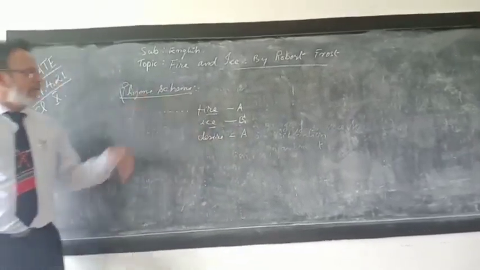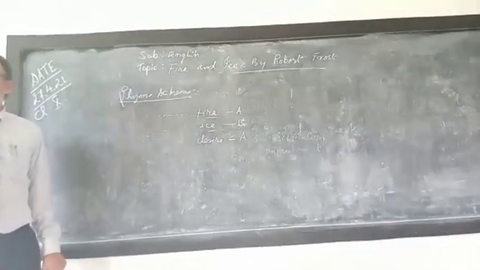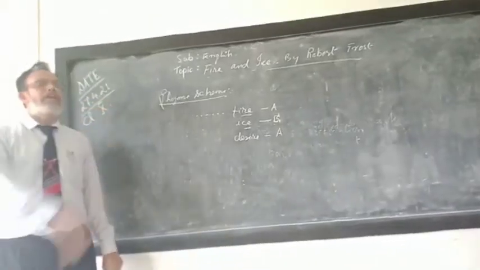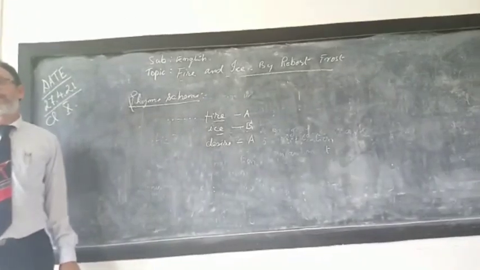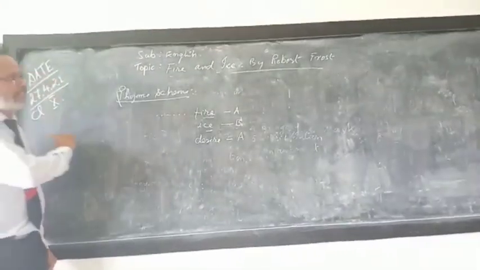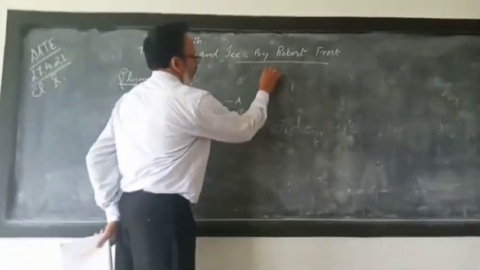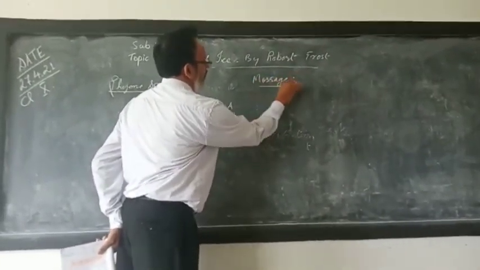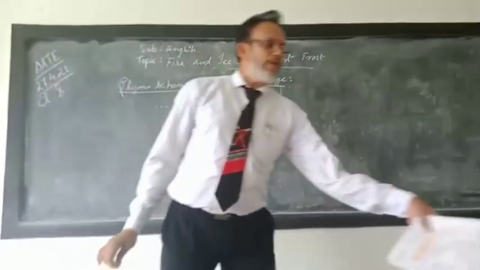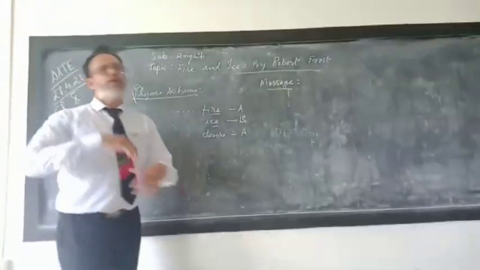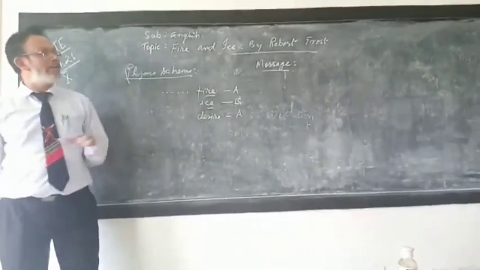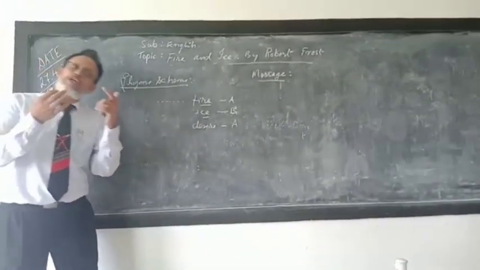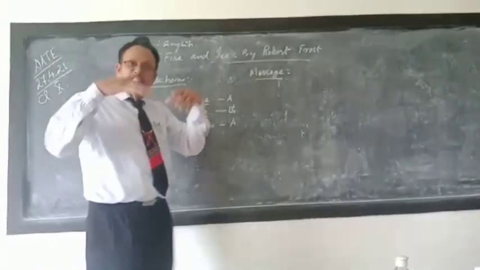Okay. Now we will see what is the message that is running through this particular poem, Fire and Ice. When you go through this poem, you will find that Fire and Ice has something to tell us, not only to us, but also to the next generation.